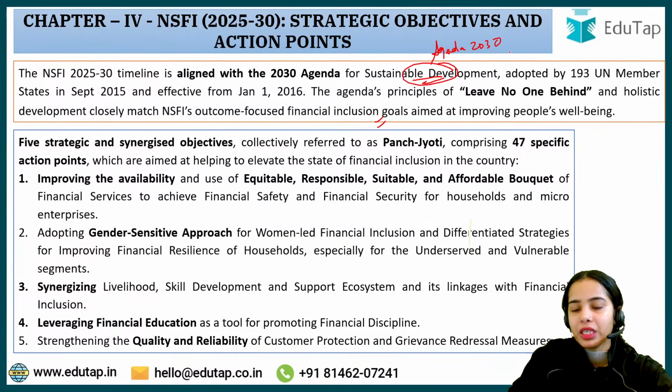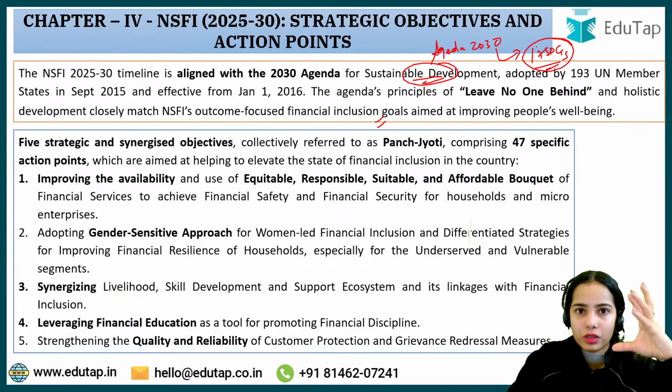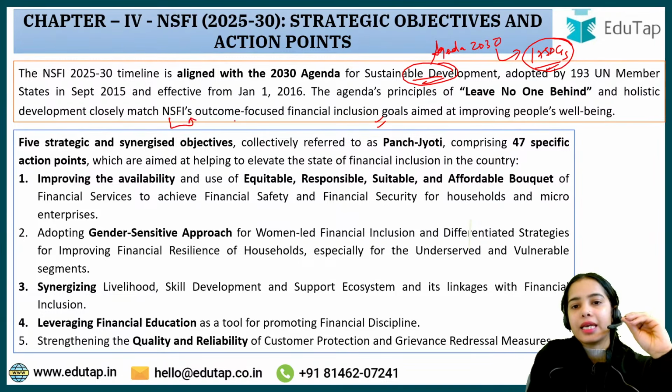Basically, Agenda 2030 of sustainable development, that is the 17 sustainable development goals, focus on no poverty or ending hunger. They focus on gender equality. They focus on decent work and such. So these same kinds of objectives are undertaken in the NSFI also.